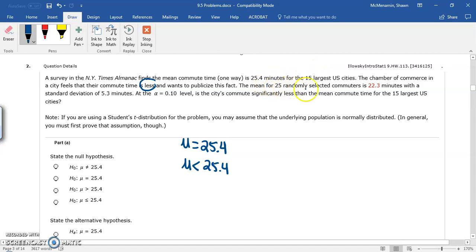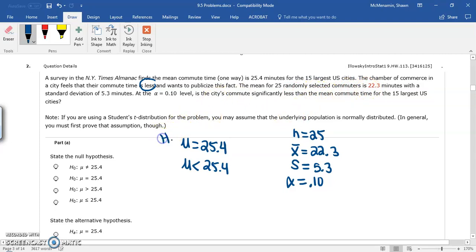The mean for 25 commuters, so they surveyed 25 commuters, so N is 25. The mean for those 25 commuters is 22.3. So the 22.3 is your X bar, it's your sample mean. With a standard deviation, again referring to the sample of 25, of 5.3. At alpha equal 0.10, is the city's commute time significantly less than the mean commute time for the 15 largest cities? So state the null.